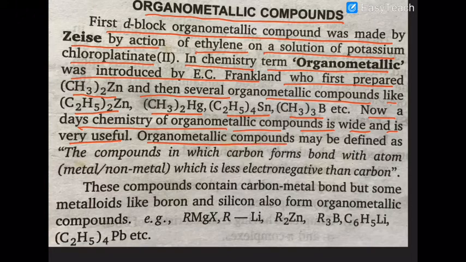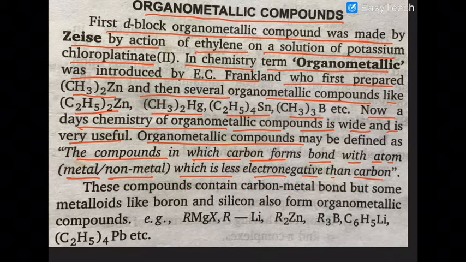So, what is an organometallic compound? An organometallic compound is defined as a compound in which carbon forms a bond with a metal or non-metal atom which is less electronegative than carbon. These compounds contain a carbon-metal bond, but some metalloids like boron and silicon can also form organometallic compounds.